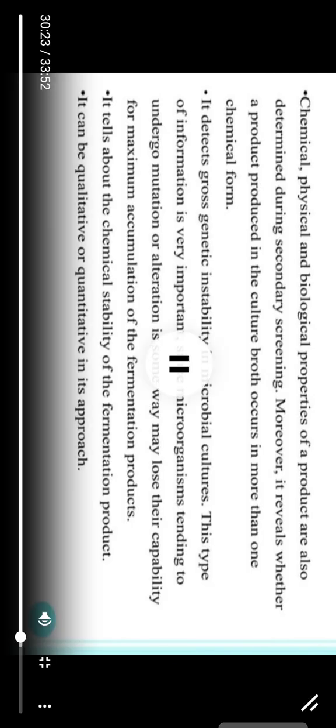And for yeast like Saccharomyces and some other yeast fungi, and for the making of antibiotics, we use potato dextrose agar for the growth of fungi. So potato dextrose agar is mainly a general purpose medium for yeast and mold growth, and it is made up of potato infusion, dextrose agar, and distilled water.